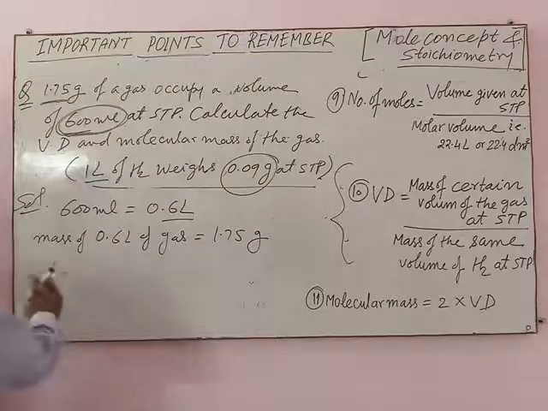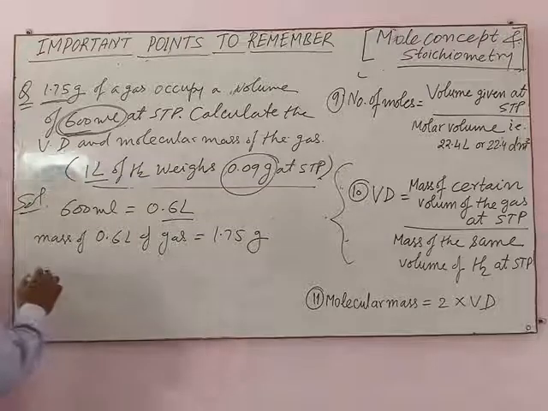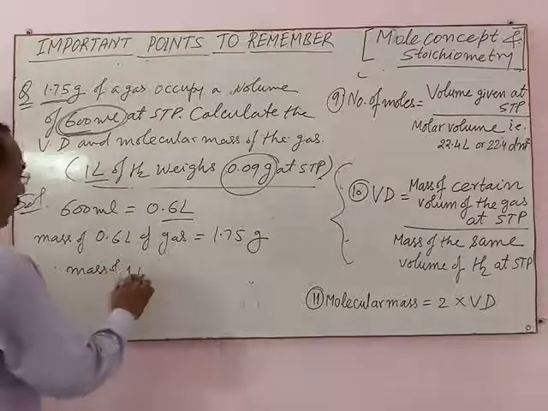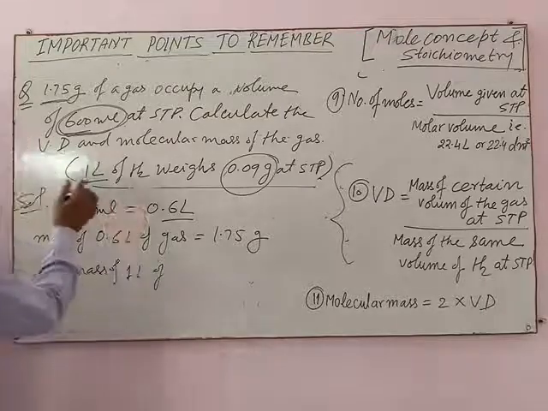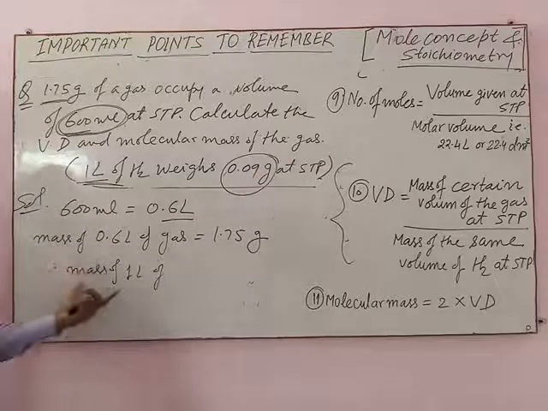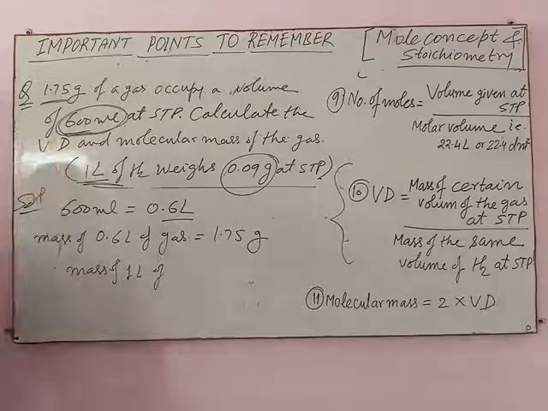Then what is the mass of 1 liter of gas? Because the mass of 1 liter of hydrogen is given, calculate the mass of 1 liter of the given gas.